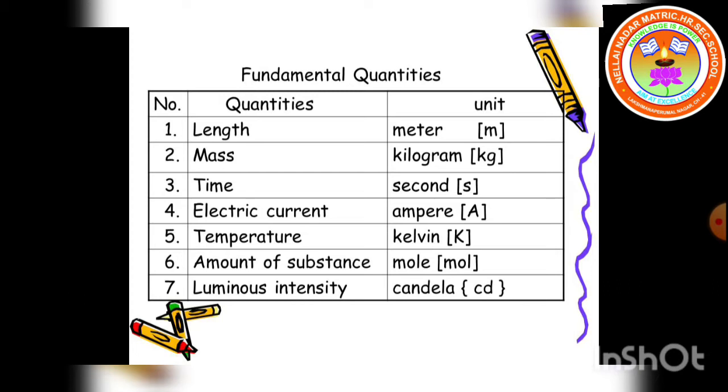Electric current can be expressed in terms of ampere. The symbol for ampere is capital A. Temperature can be expressed in terms of Kelvin. The symbol we are using for Kelvin is capital K. Amount of substance, mole. Mole can be expressed in terms of mol. The last one is luminous intensity, which can be expressed in terms of candela. The symbol for the candela is cd.